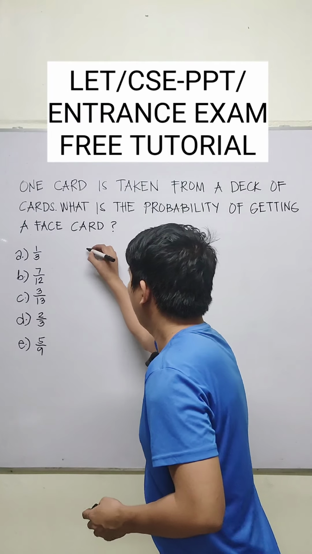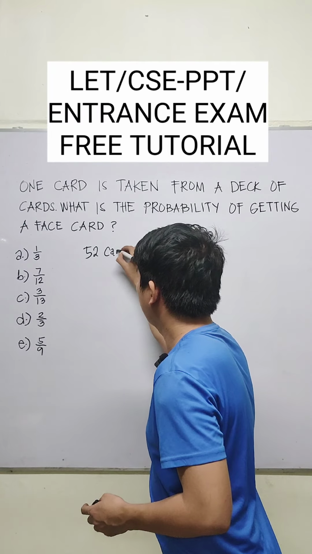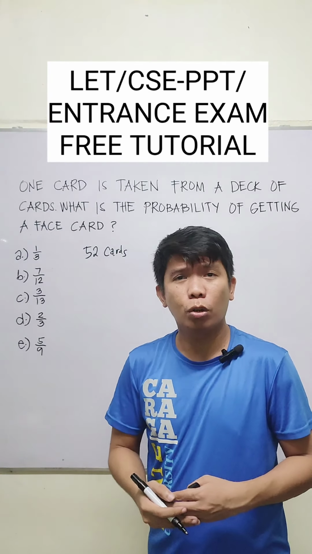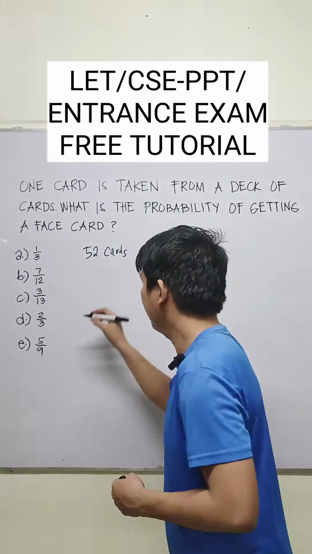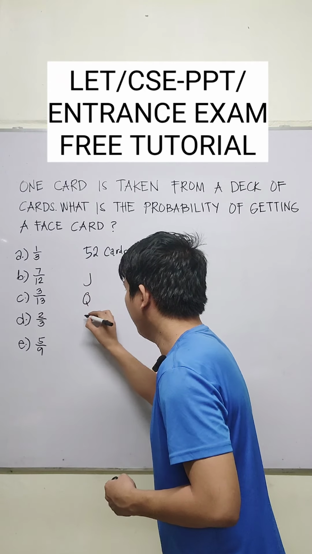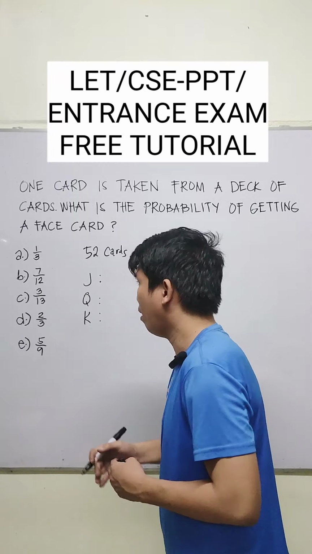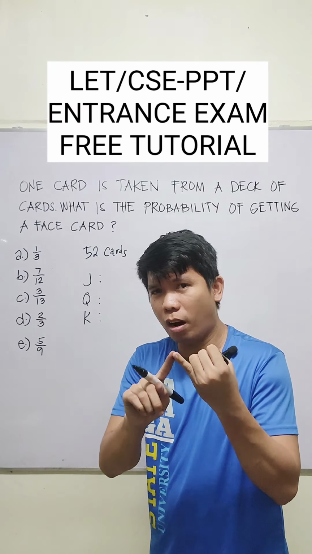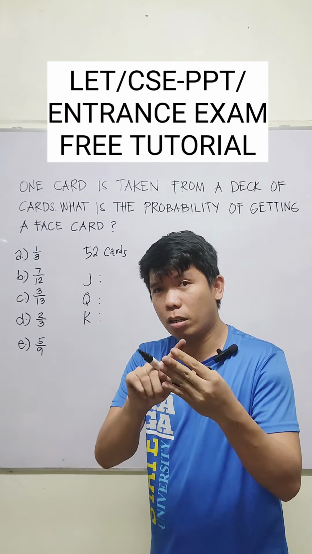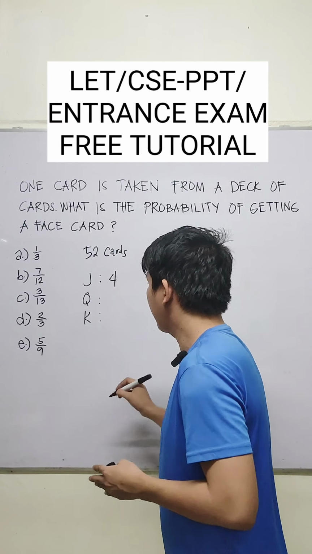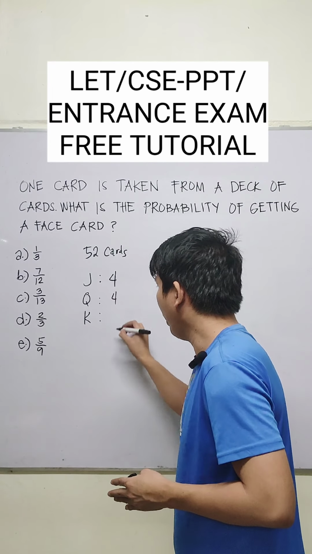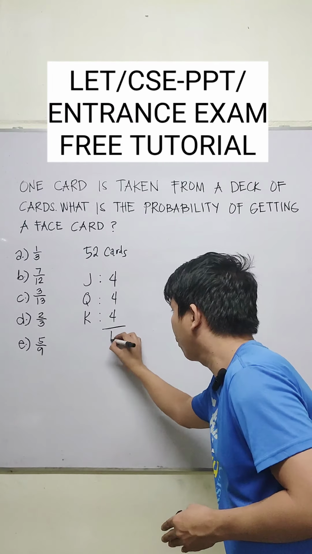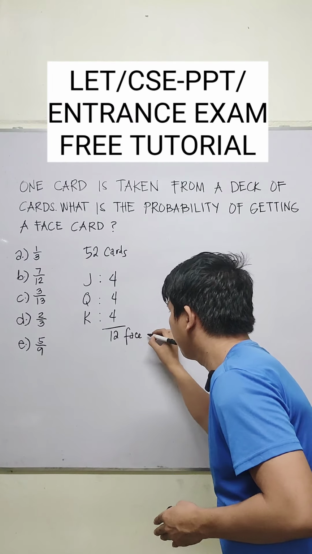We have 52 cards. How about face cards, or sometimes called court cards? We have the jack, the queen, and the king. And how many are jack cards? There are four. One is heart, diamond, spade, and club. So there are four cards. And likewise, there are four queen cards and there are also four king cards. A total of 12 face cards.